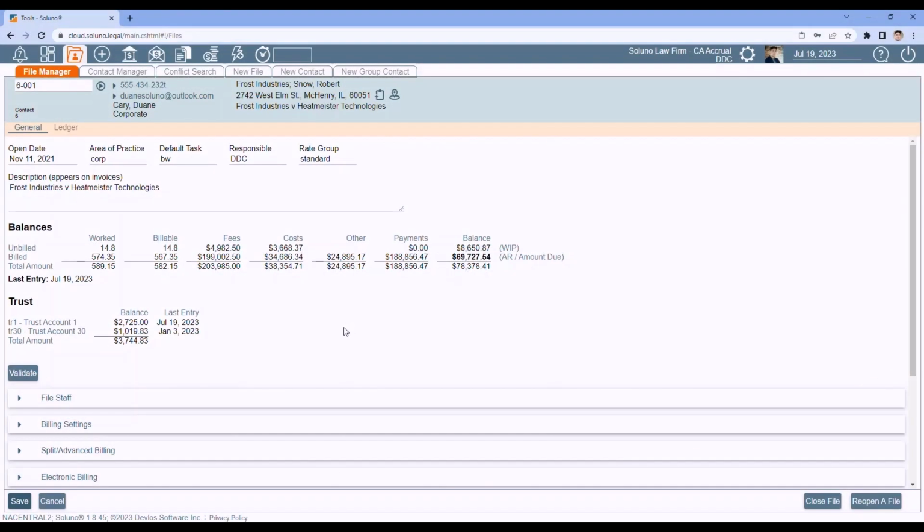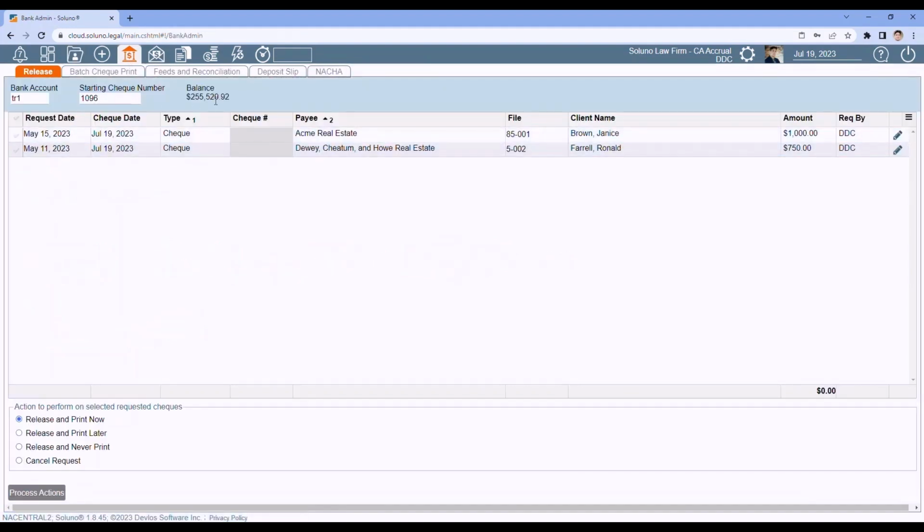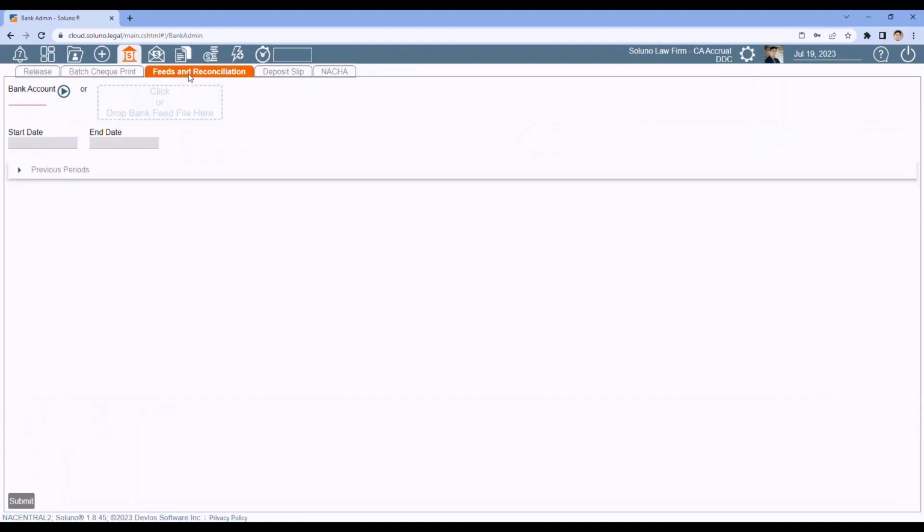The bank reconciliation will be done under the bank admin icon. On the main toolbar, the little column with a $ sign, that's your bank admin. Click it, and you'll see a series of tabs. The one we're concerned about is feeds and reconciliation.